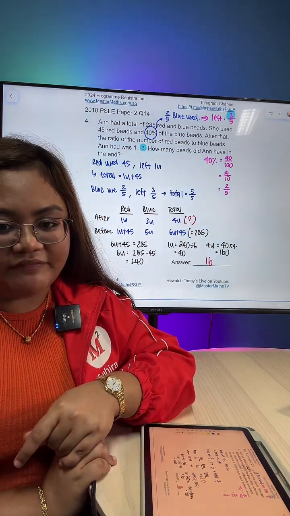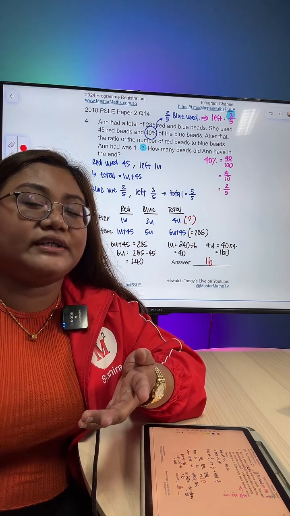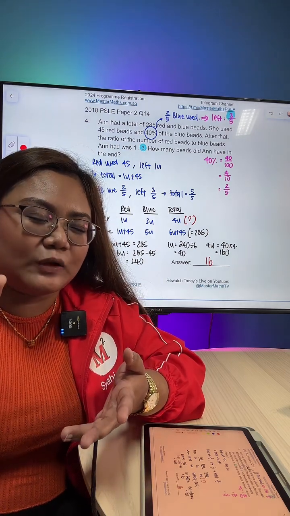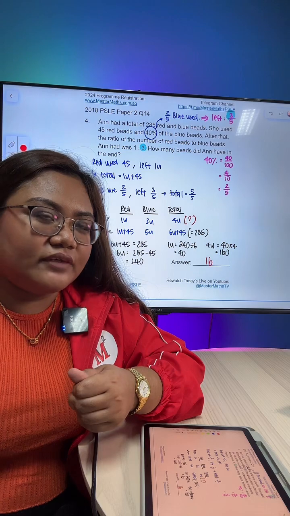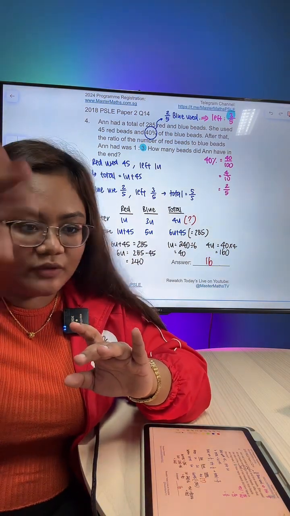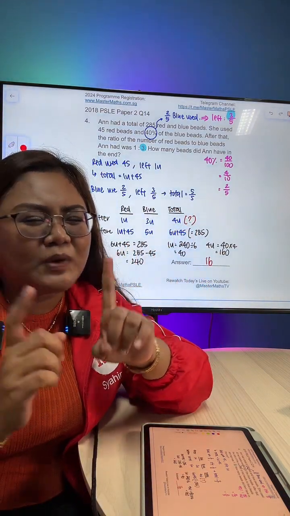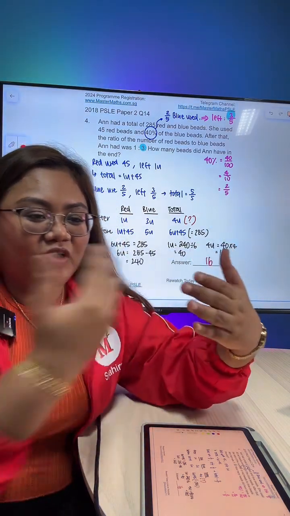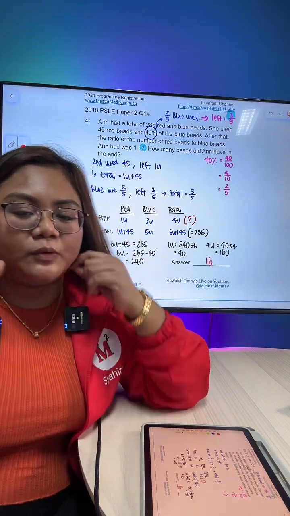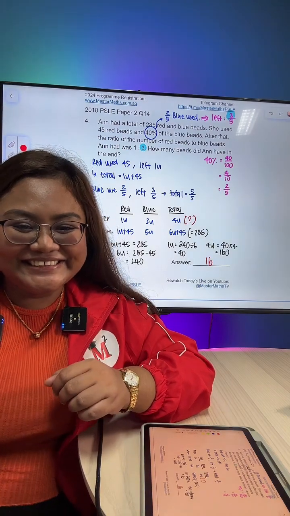How to go to your tuition center at Farrer Park? Take the MRT to Farrer Park and then you can walk. It's just a straight road. I cannot remember the exit, I think you can Google search the exit. If I'm not wrong, one of the exits, you exit already, you can go straight all the way down. It's about 1 bus stop away. We don't have a direct bus, but the distance is about 1 bus stop away. So you can walk straight down to our Farrer Park Center.